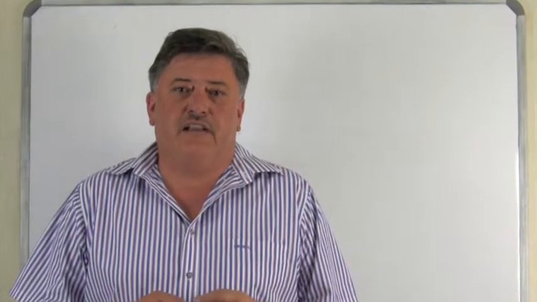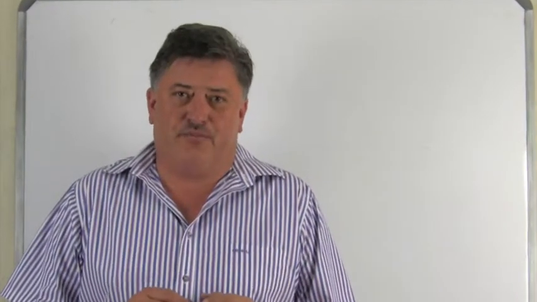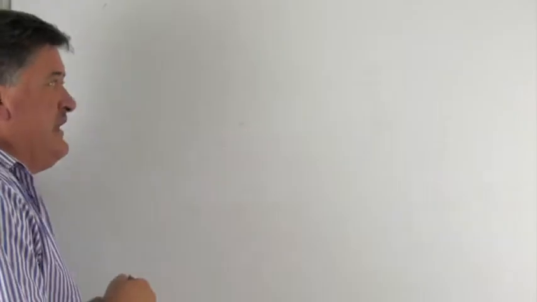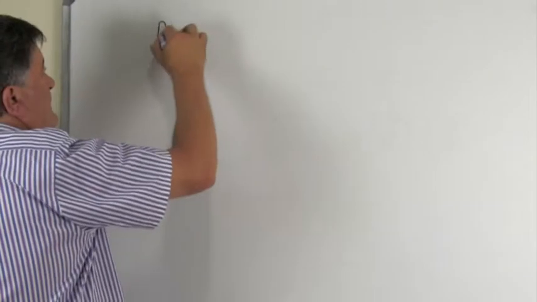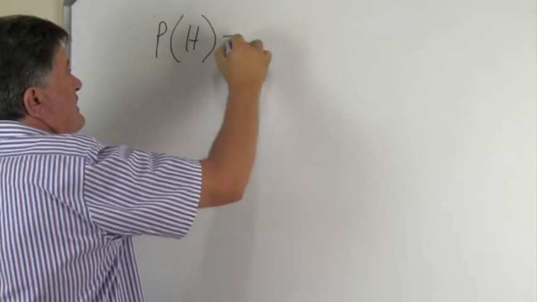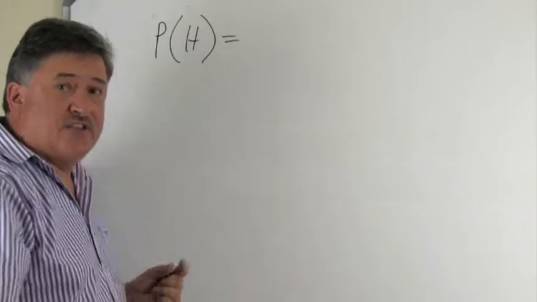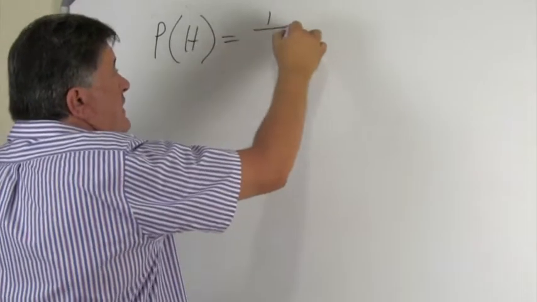A few final remarks on the introduction to probability that we discussed up to now: be aware that probability can be expressed in different ways. If I go back to the very first example that we spoke about, when we toss a coin, what is the probability we will get heads? So we say the probability to get heads in tossing a coin. How many heads on a coin? 1.